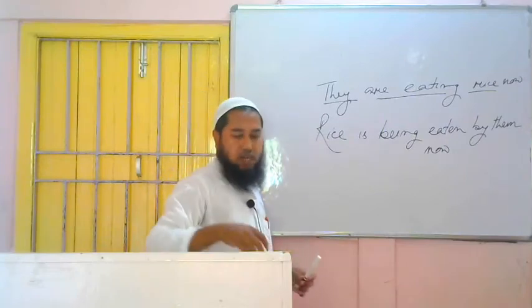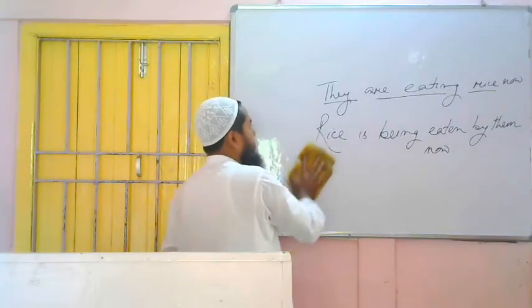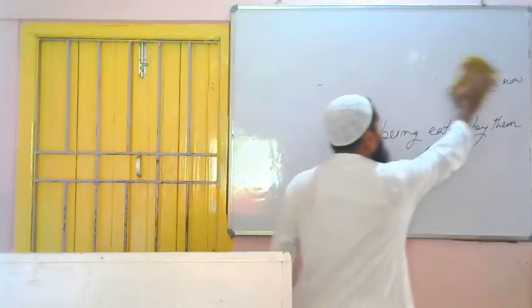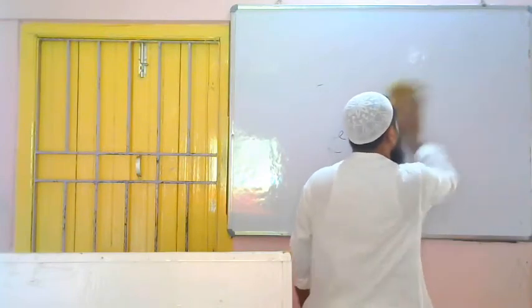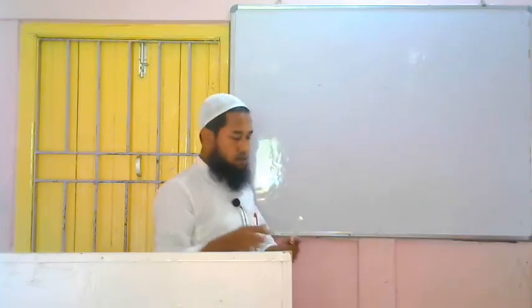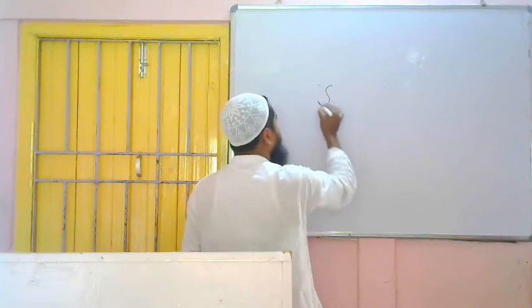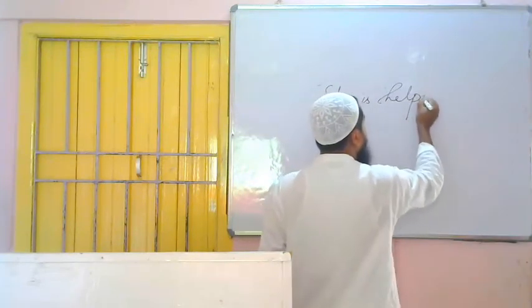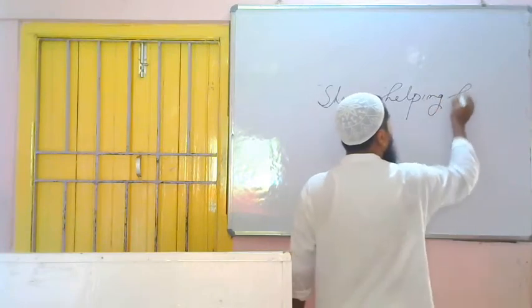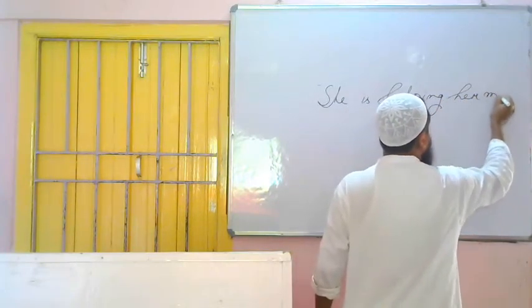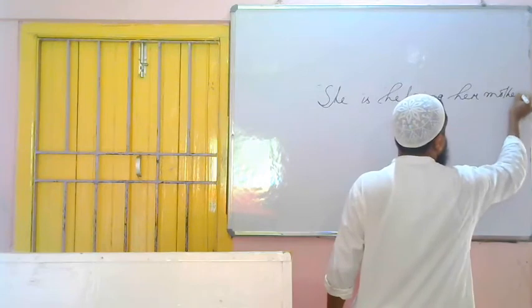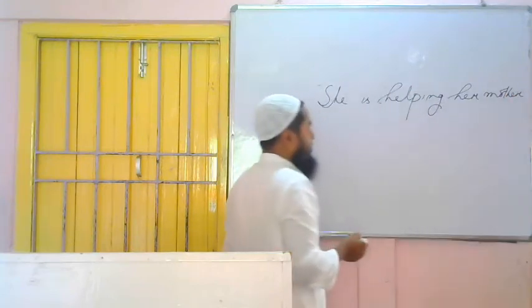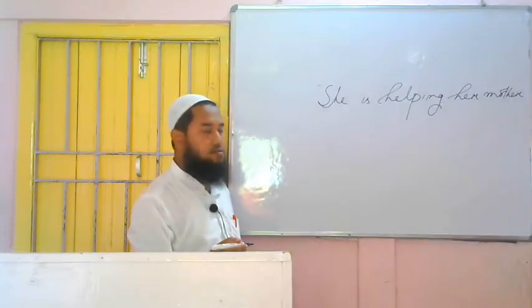One more example we can try. She is helping her mother. This is a sentence of present continuous tense.